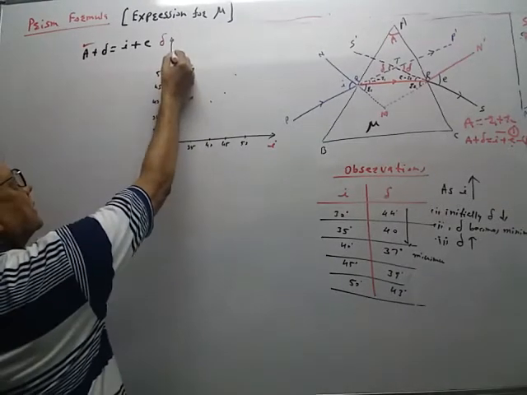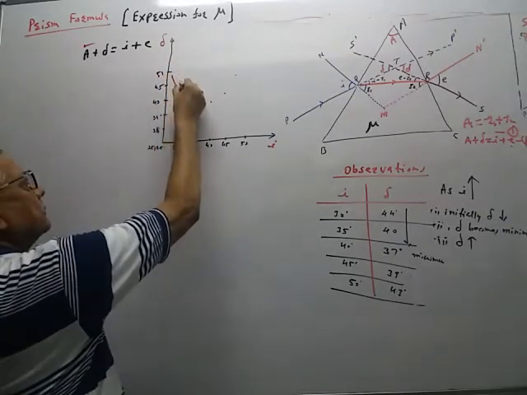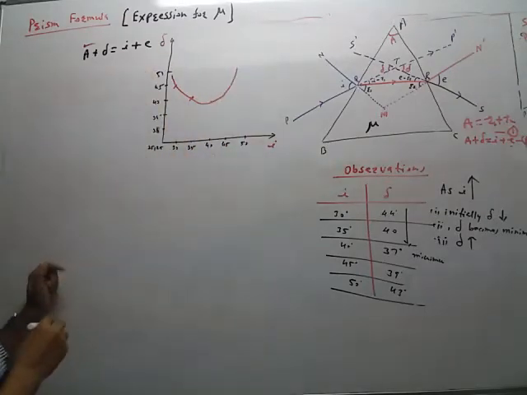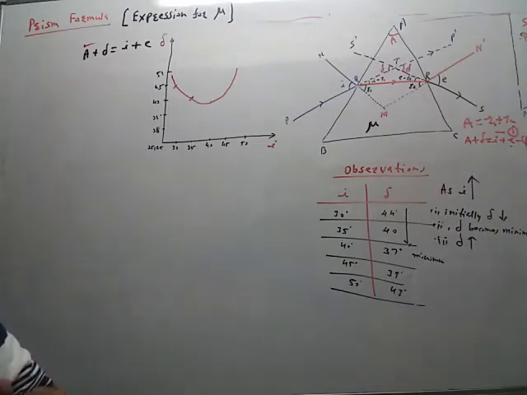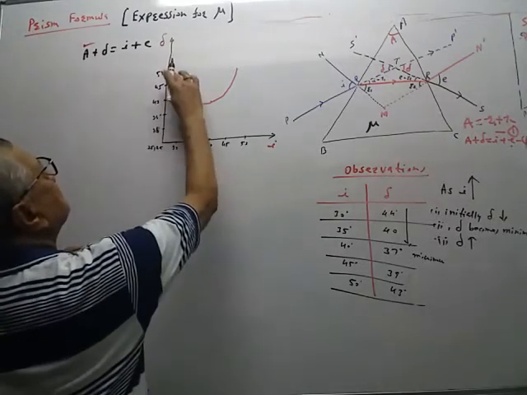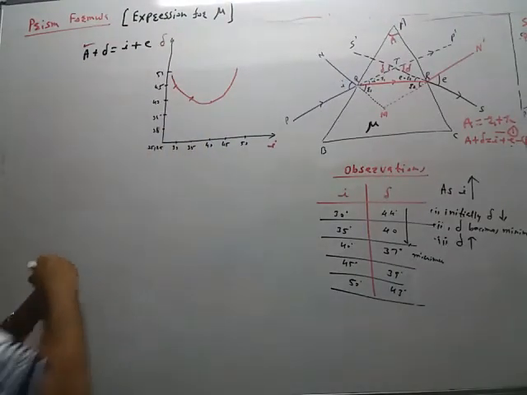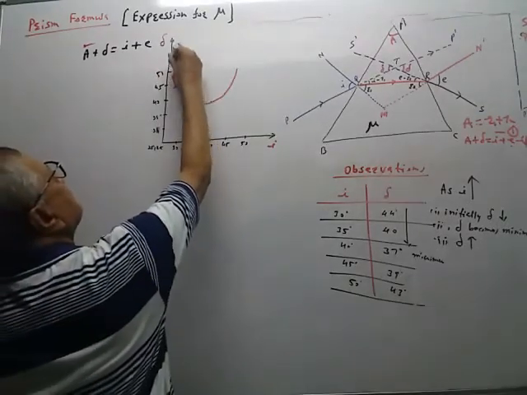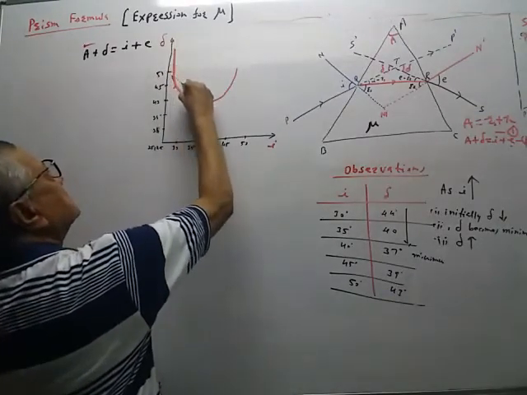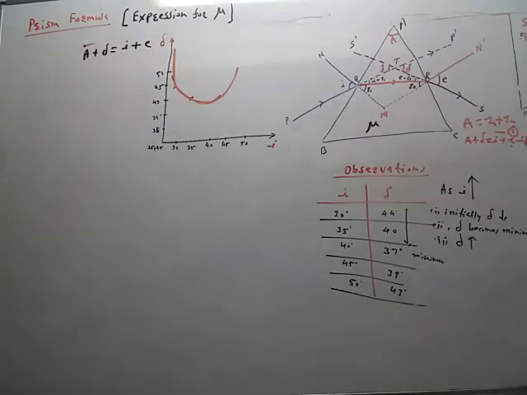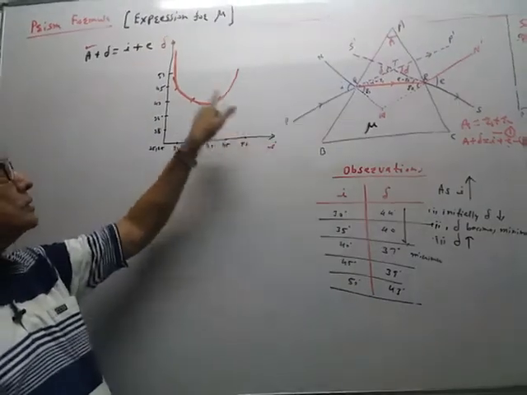So the graph is like this. You can plot this graph. If we join the points, the nature of the graph is like this. In our notes more observations were taken for this graph, so the nature of the graph obtained is shown like this. This part is taken a little higher. So the graph of angle of deviation against angle of incidence is like this.